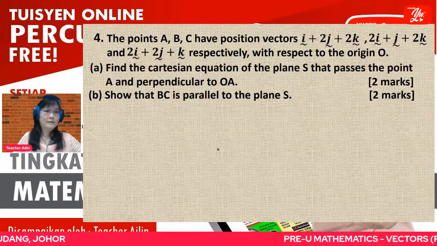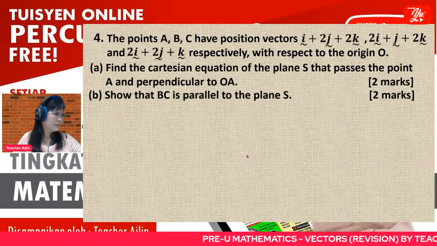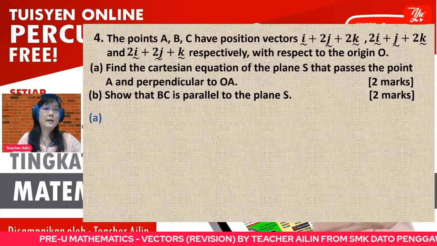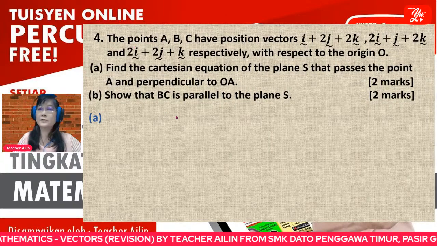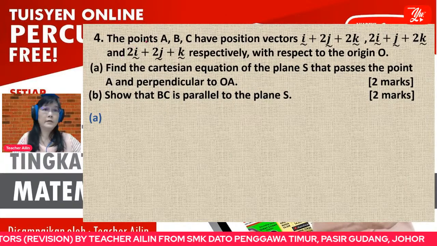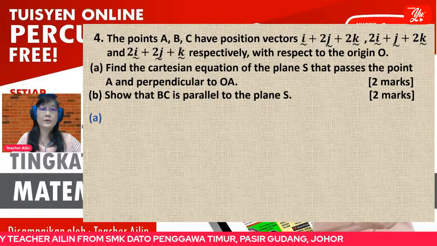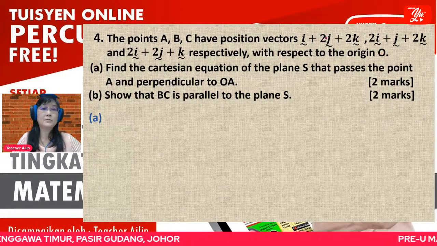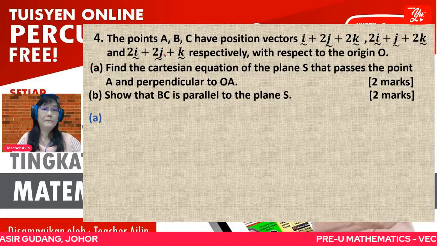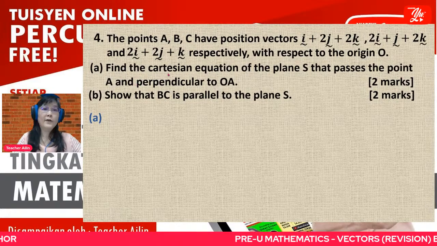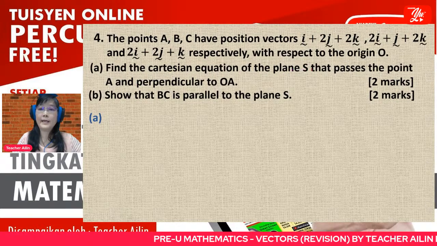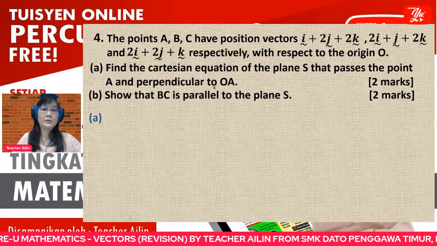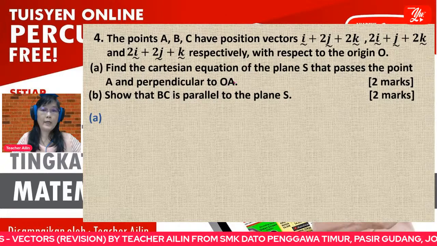Okay. So I think I still have 10 minutes and then I go very fast. Okay. So, question number 4. The points A, B, C are given with respect to O, which means this is the position vector A, position vector B, position vector C. Find the Cartesian equation of plane S that passes through the point A and is perpendicular to OA.